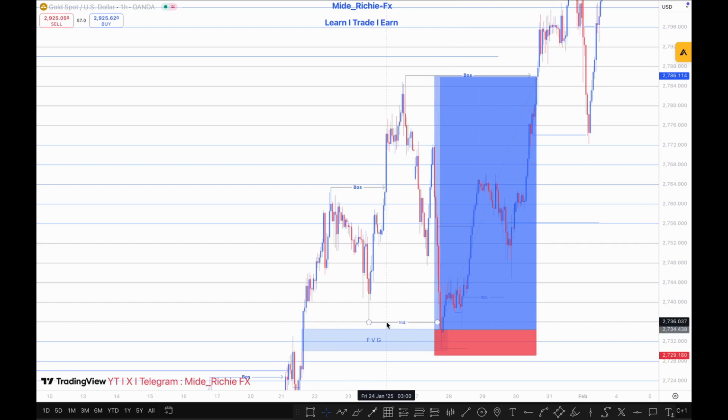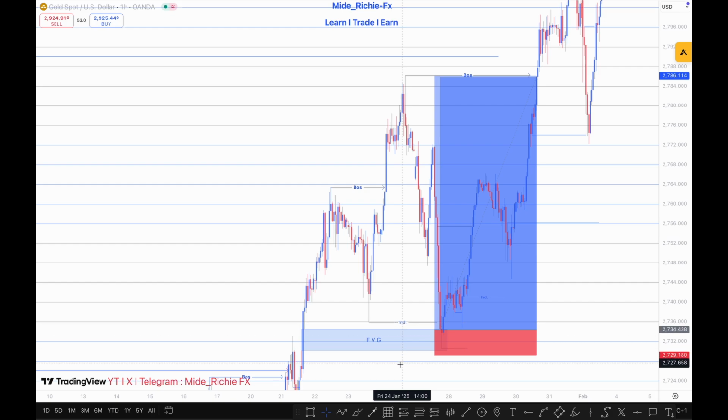We call this one structural inducement, right? Structural inducement. They're just inducement, but we're still going to get there in this whole NOOB to Pro series. But let's talk about fair value gaps for now, right? This fair value gap right here actually tends to work better because in this case, it has the inducement very, very near to it, right?